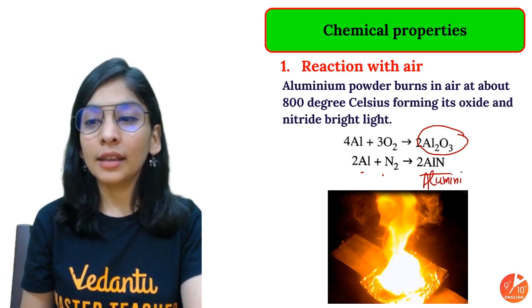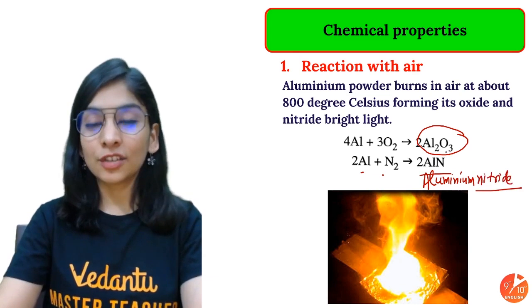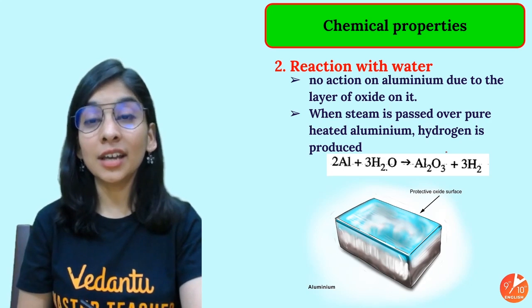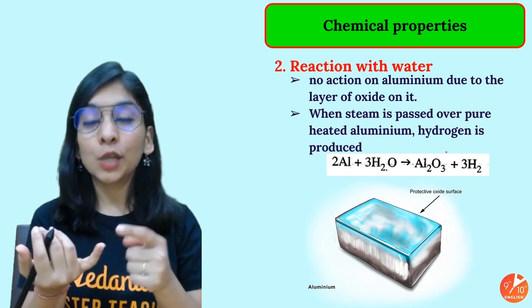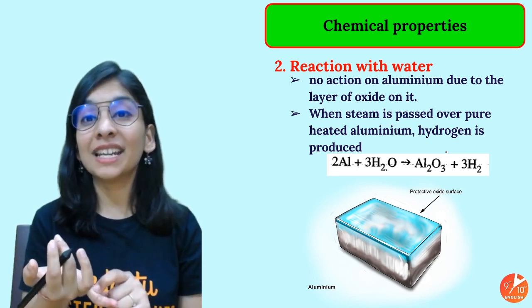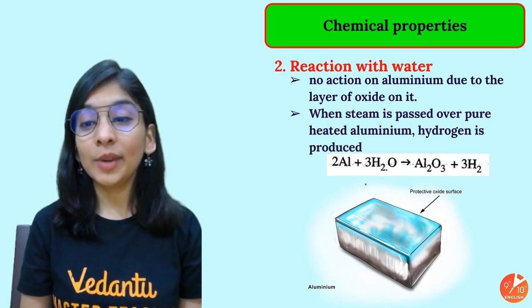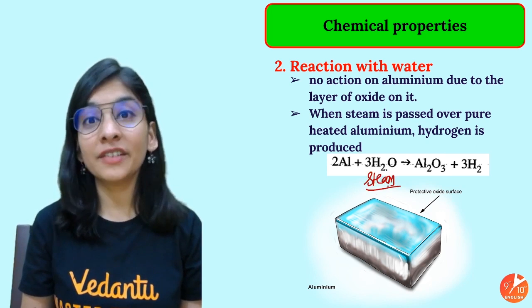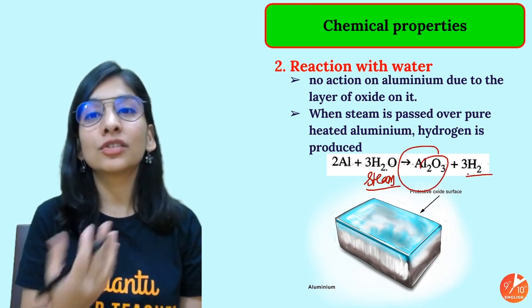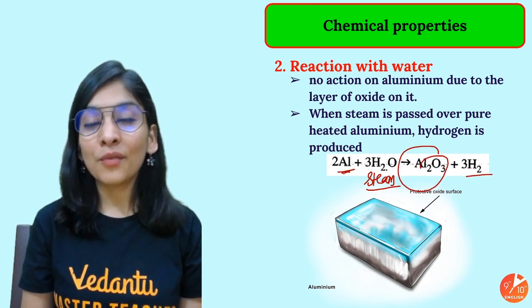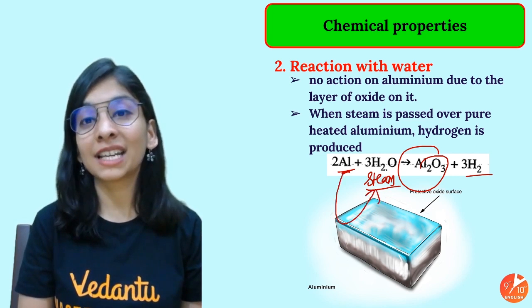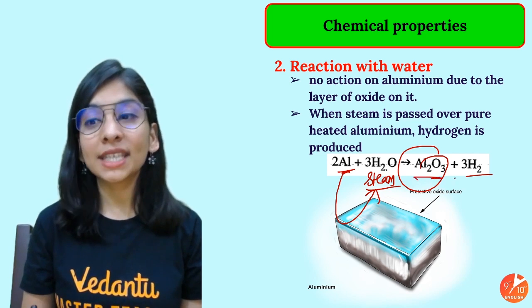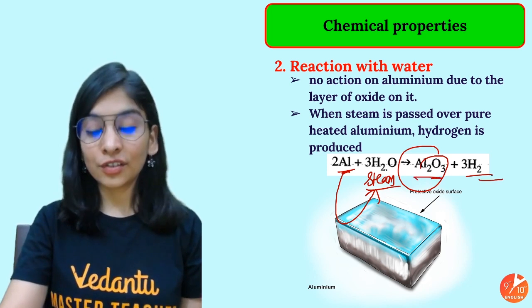Aluminium nitride. The ending -ide means a metal with a negative charge. So this is aluminium nitride. Reaction with water. Aluminium is reactive, but for reaction with water, it's not very easy. It won't react with hot or cold water, but it can react with steam. So when you take aluminium and react it with steam, it will give metal oxide and hydrogen. It's a kind of displacement reaction, where aluminium is replacing hydrogen because aluminium is more reactive than hydrogen. So you get aluminium oxide and hydrogen gas as well. So this is reaction with water.